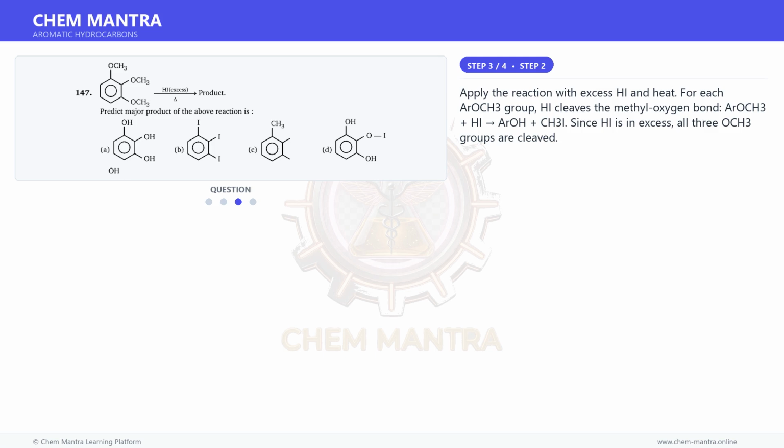Moving on to the next step. Apply the reaction with excess HI and heat. For each ArOCH3 group, HI cleaves the methyl oxygen bond: ArOCH3 plus HI gives ArOH plus CH3I. Since HI is in excess, all 3 OCH3 groups are cleaved.